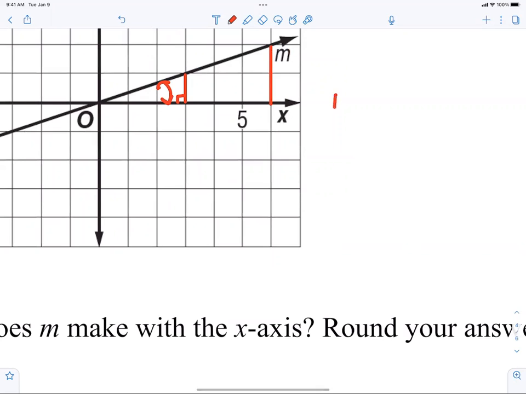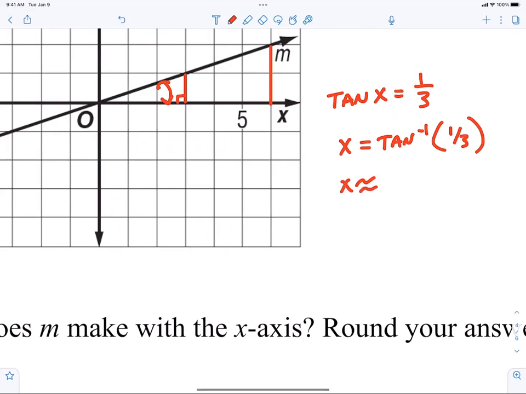Tangent. So we would write tangent of x is equal to what? 1/3. And so now what do we have? x equals inverse tangent of 1/3. So that angle that was created is approximately 18.435 degrees. Thank you very much.